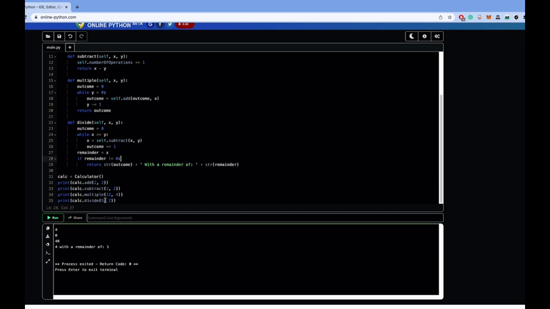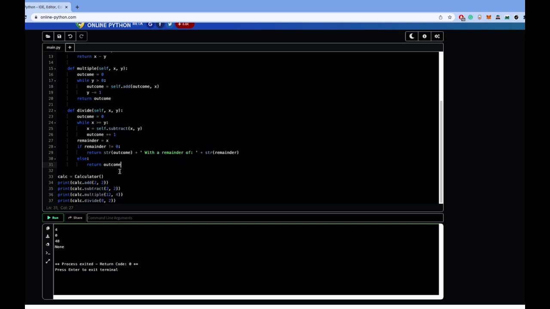Now what happens if we don't have a remainder and remainder equals 0, such as the case of 8? We run this again and we return none because this function has no return value. The reason is because remainder is equal to 0, we don't enter this return statement and nothing is returned. For this reason, we need to add an else condition. So if this condition is not true, we will default to the else condition, in which we will return outcome because it is a whole number division and there is no remainder. And now we have 4.